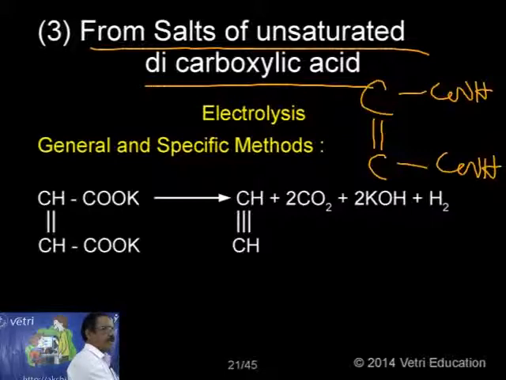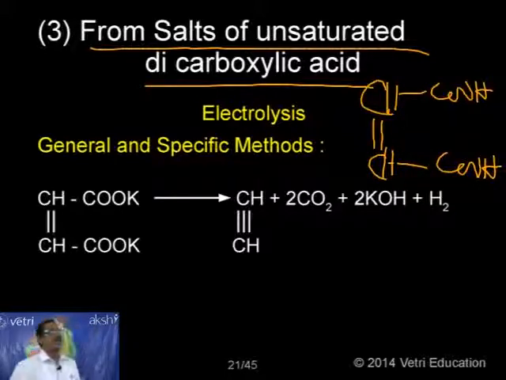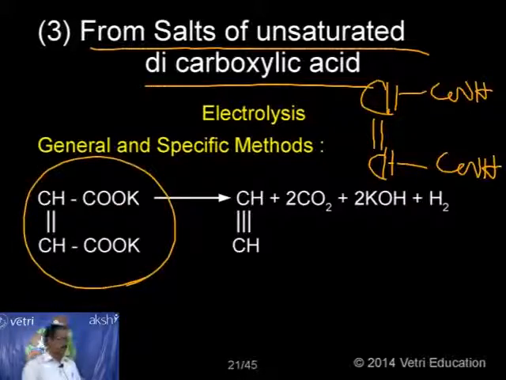This is an unsaturated acid. We will call it as, this we can exist in two forms. One is fumaric acid, another is malic acid. So same side malic acid, opposite side fumaric acid. So in this case, potassium salt.